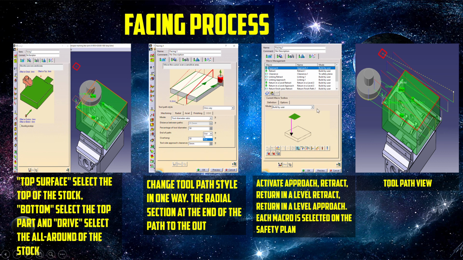Next, we go to macro setting. Activate approach, retract, return in a level retract, return in a level approach. Each macro is selected on the safety plane. And this is the toolpath view.